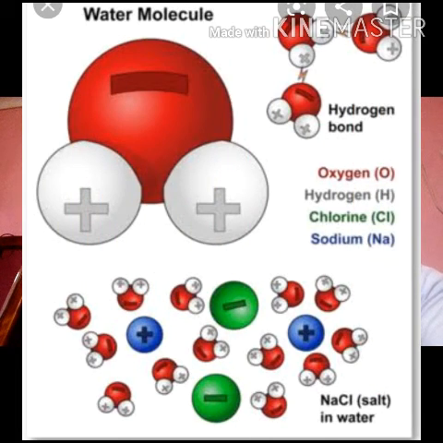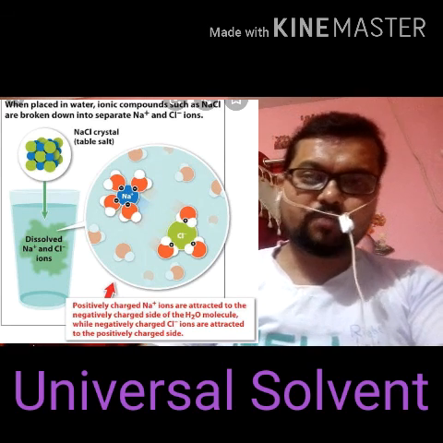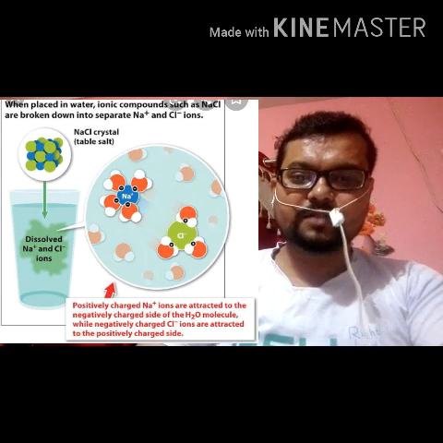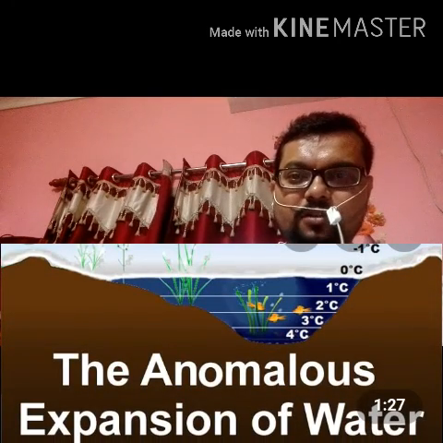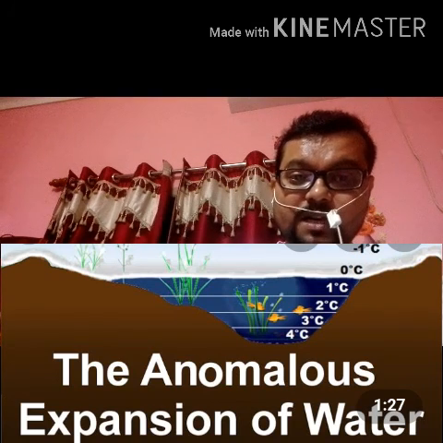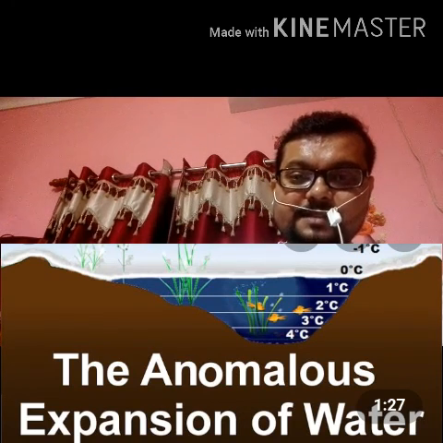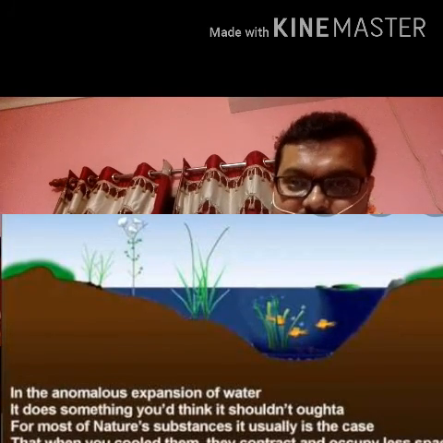The most important thing is what is meant by dielectric constant: water has a dielectric constant value of 80. It is due to this high dielectric constant that water dissolves a large number of polar and ionic substances. Another important property of water is called the anomalous behavior of water. In general, all forms of matter expand on heating and contract on cooling, but water and a few other substances show an unusual behavior between 0 degree centigrade and 4 degree centigrade.